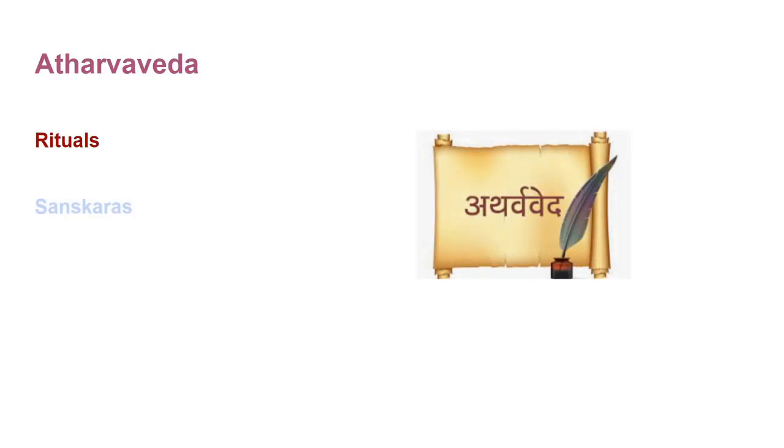Moving ahead, now we will talk about Atharva Veda. Atharva Veda describes various types of rituals and sanskaras. There are 16 sanskar in Hinduism, and they are mentioned in Atharva Veda. So Atharva Veda describes the procedure for everyday life. It presents a detailed description of the lifestyle of a very early stage of human society.